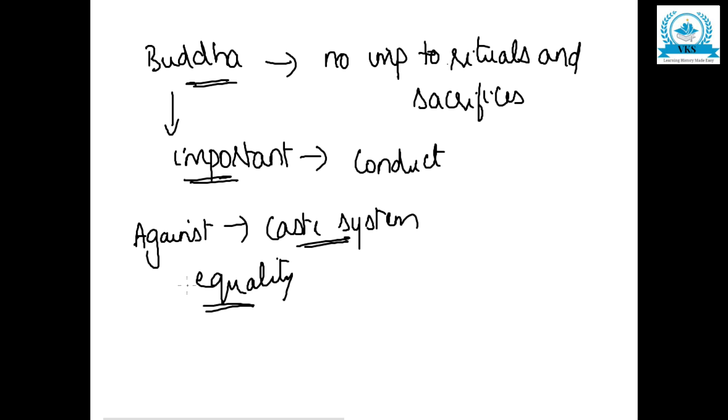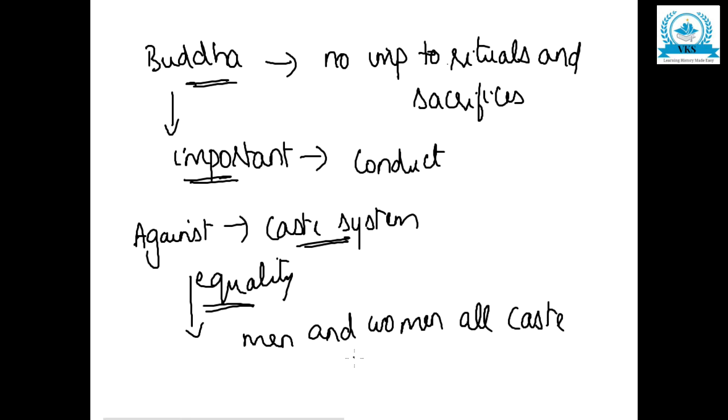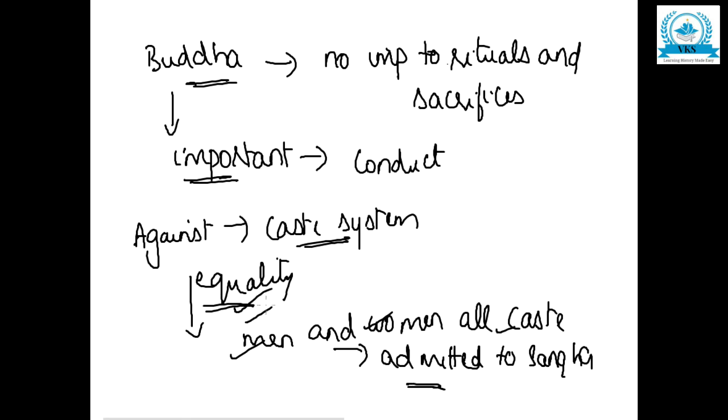Both men and women from any caste were admitted to his Sangha, that is the Buddhist Sangha. Anyone can join, men or women, whichever caste or class, all were admitted equally.